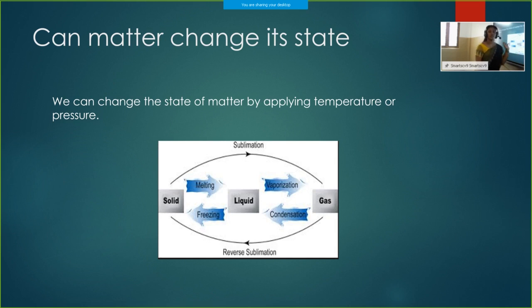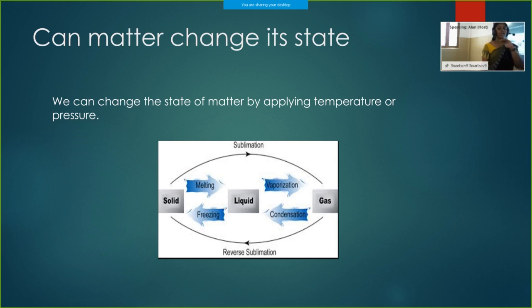It will be easy for you to take water as an example, because water exists in all three forms. If we increase the temperature of ice, or solid water, it will get converted into normal water. The temperature at which it starts to melt is called its melting point.